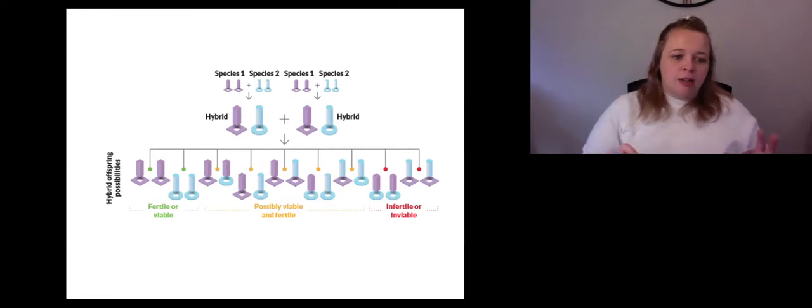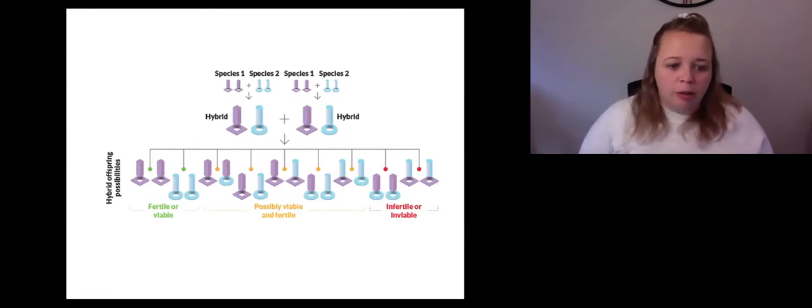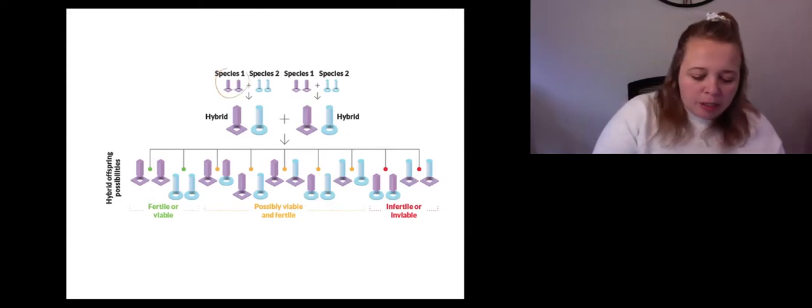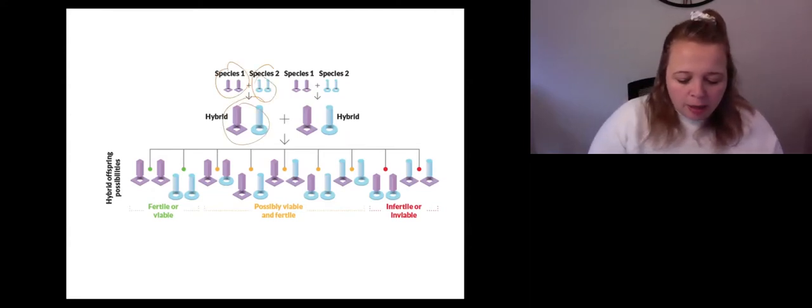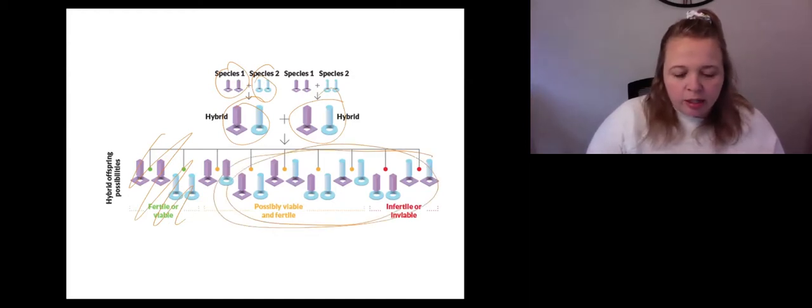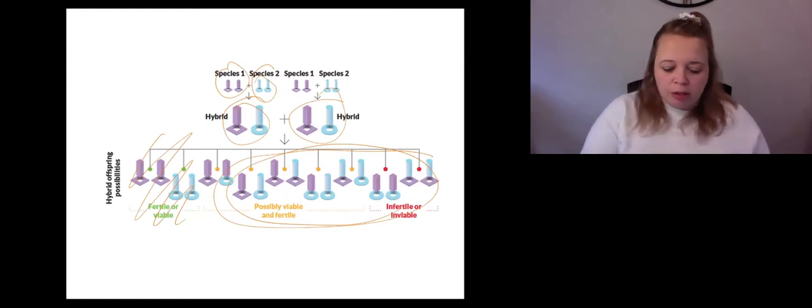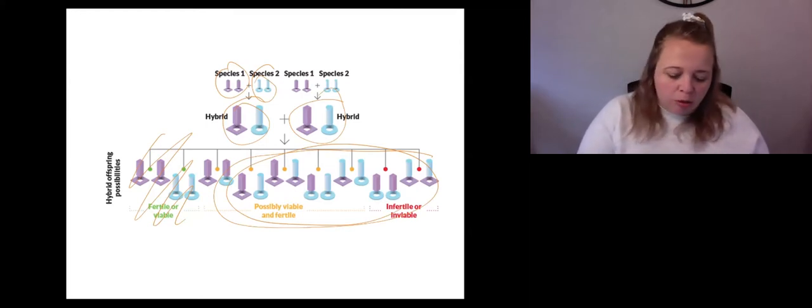So here is an example of what we talk about with hybrids. It is quite confusing here, but you've got species 1 and species 2 make a hybrid. Then you breed two hybrids together. If any of these cases are the case, so they produce offspring but they're infertile, or they can't produce offspring at all, then that's how we know they are two different species.